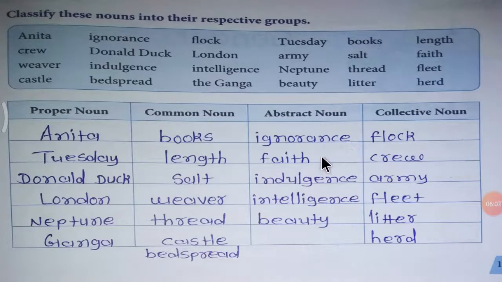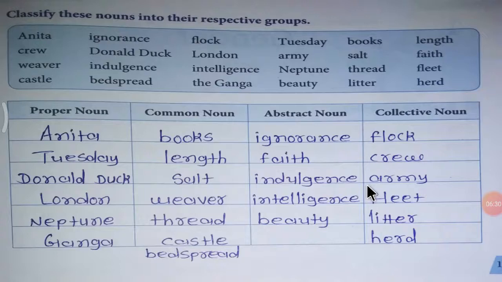Ignorance, faith, indulgence, intelligence, beauty. Now collective noun. Flock, crew, army, flit, litter, herd. So my dear students, these are the types of nouns.